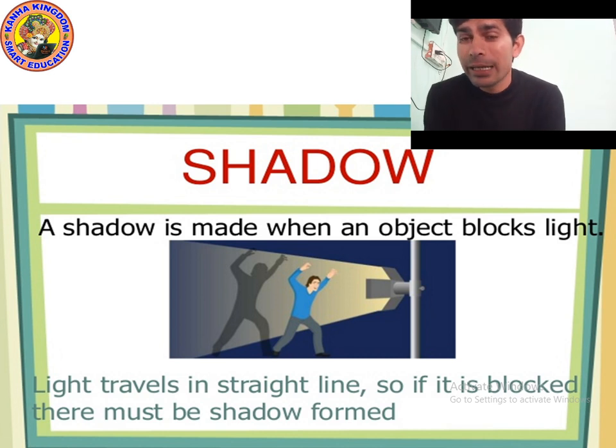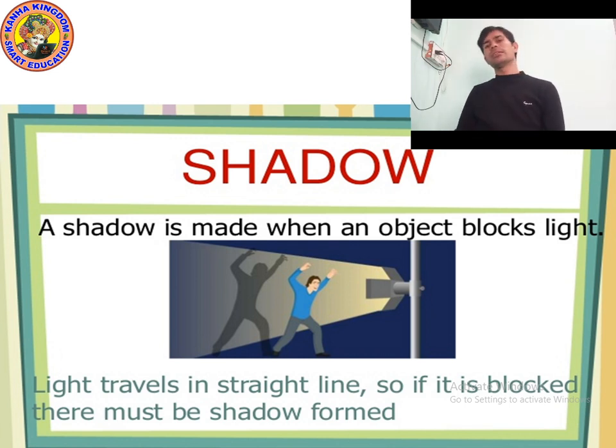A shadow is a dark spot which is formed when an object blocks the light. Shadow is dark in color, formed when the light is blocked by any object.